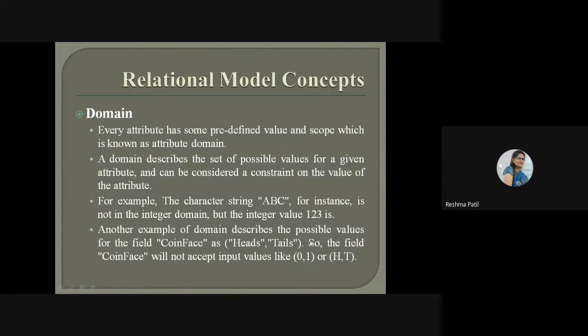We cannot store it as 0, 1 or h, t. You told the constraint, I want particular attribute values like this only, either heads or tails. Nobody will insert the value 0, 1 or h, t. So this is about domain. Understood domain?